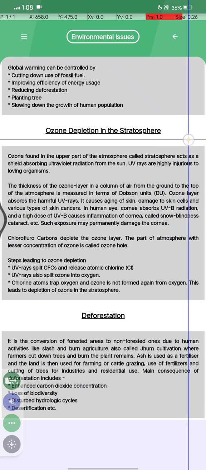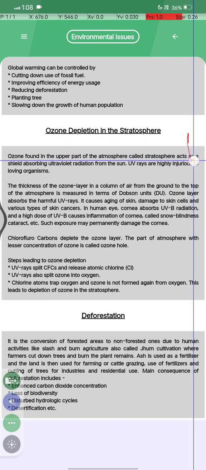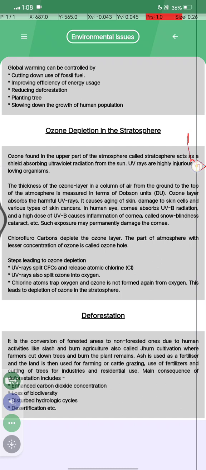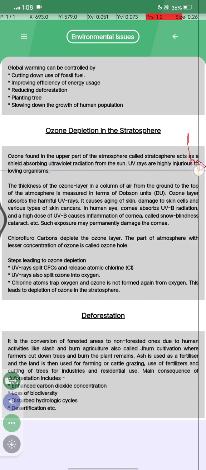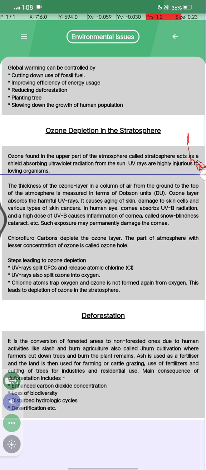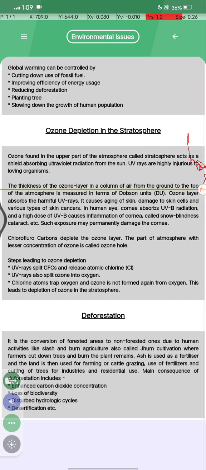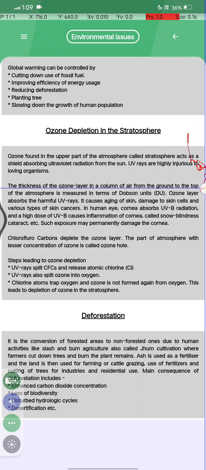Ozone depletion and the stratosphere. Ozone found in the upper part of the atmosphere called the stratosphere acts as a shield, absorbing the ultraviolet radiation from the sun, and UV rays are highly injurious for living organisms. The thickness of the ozone layer in a column of air from the ground to the top of the atmosphere is measured in terms of Dobson units.